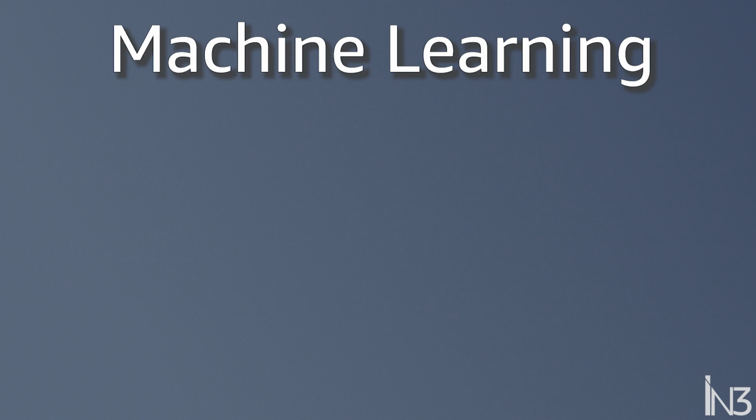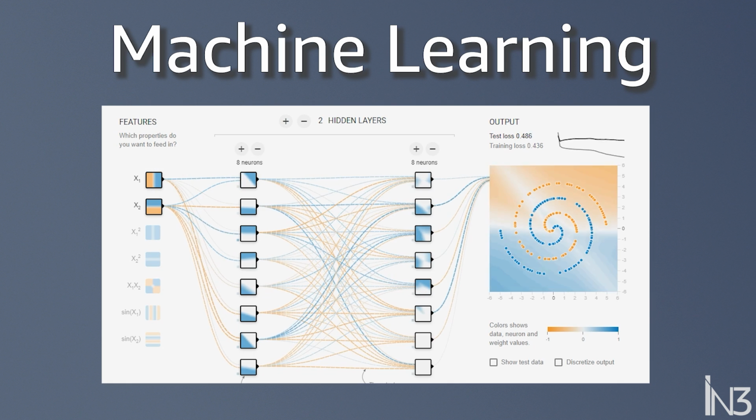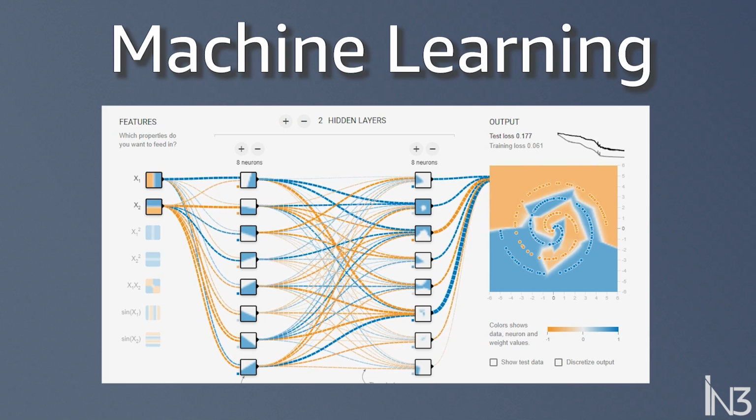Machine learning models can be as simple as linear regression, which you might have even learned about in a high school statistics class, or as complicated as neural networks, which contain millions or even billions of parameters that the algorithm can change to better perform its function.